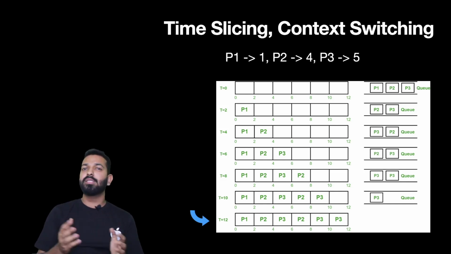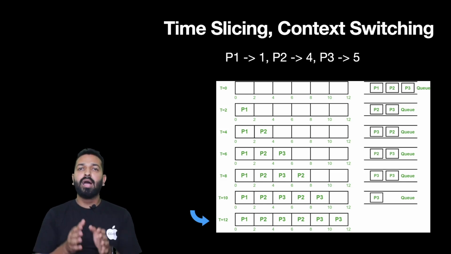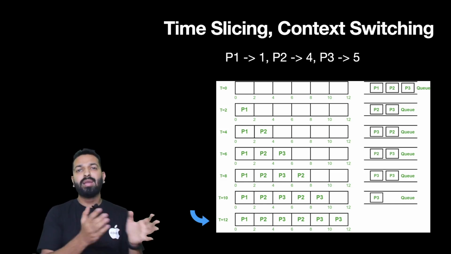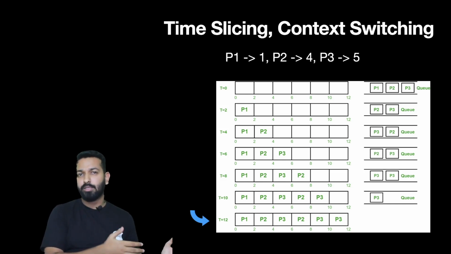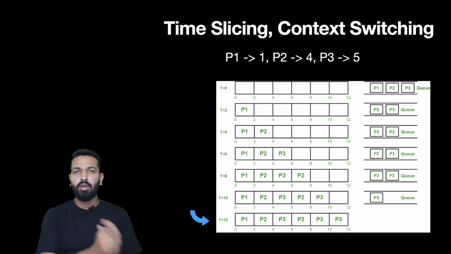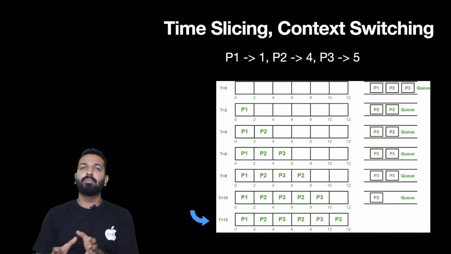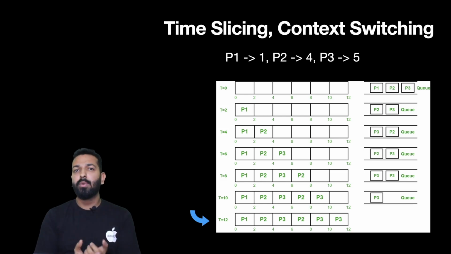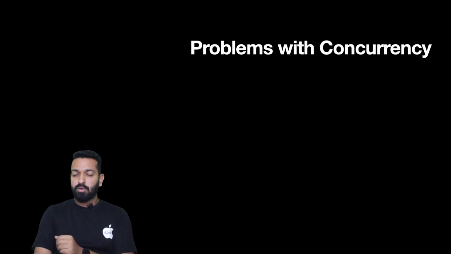Although we will be using GCD, operation queues and the other higher level APIs, we must know how concurrency is actually being achieved, what concurrency is, and how time slicing, context switching, time quantum, schedulers and scheduling algorithms work. There are a hell of a lot of things you can read on the internet, but this was the most basic idea for understanding concurrency and how it is being achieved. Now let's see what the problems associated with concurrency are.